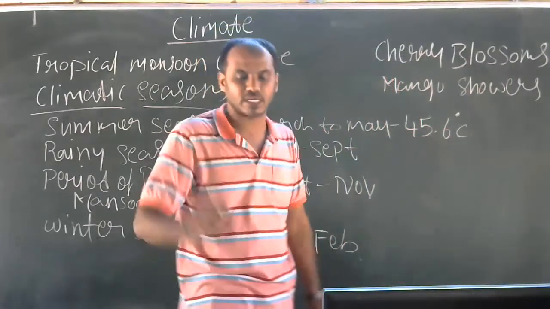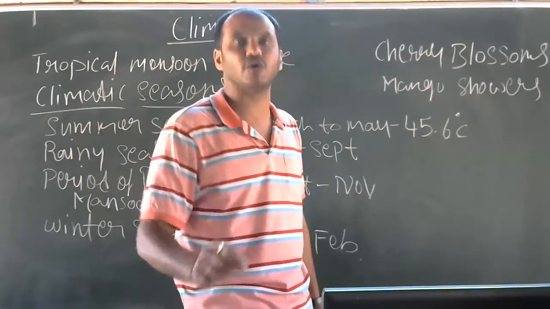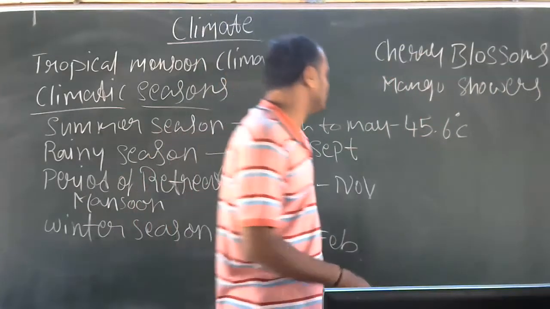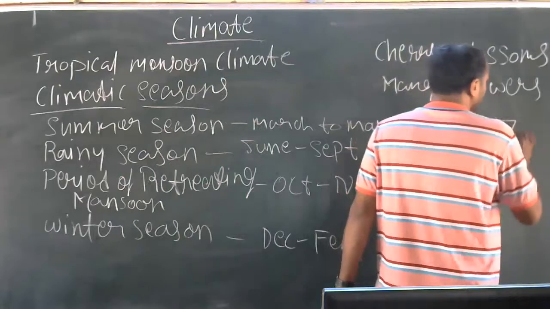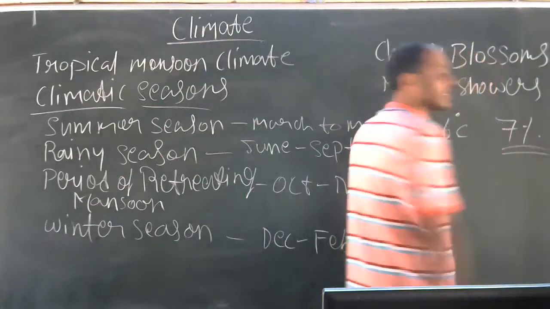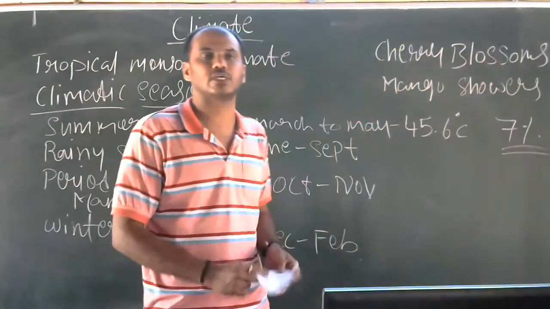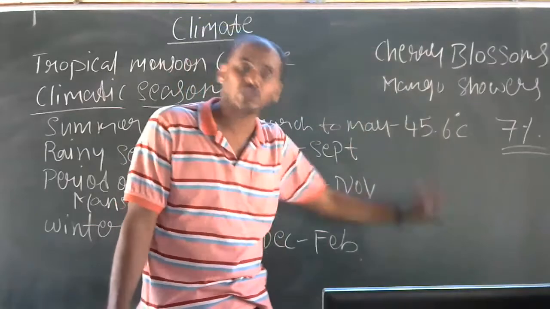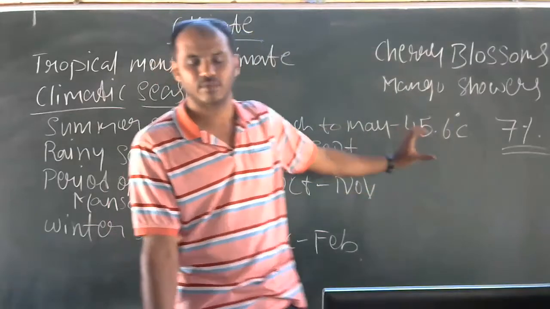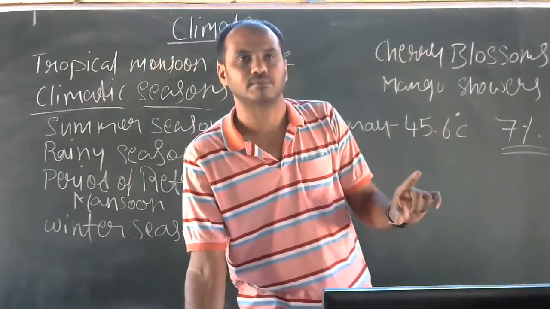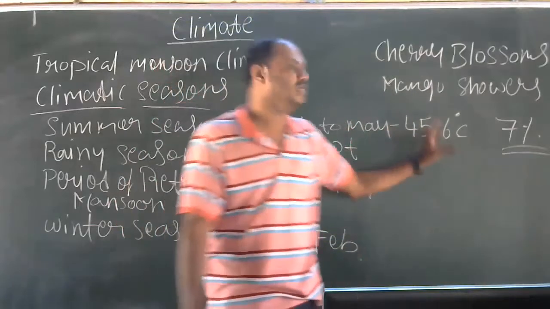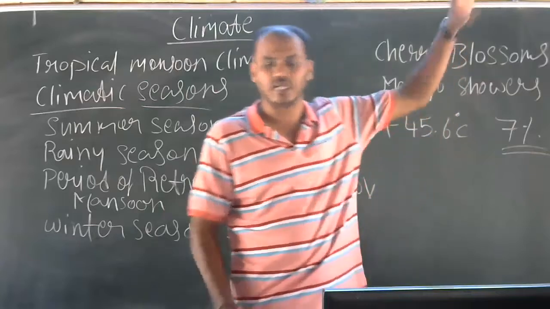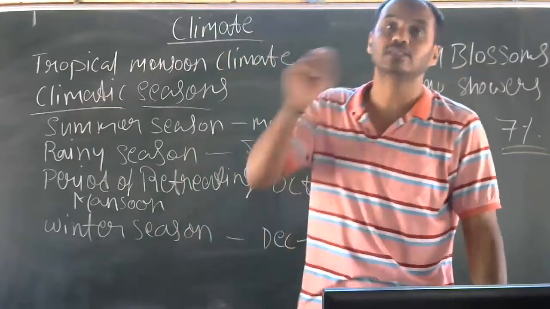About 7% of the annual rainfall we can see in the summer season. How many percent? 7% of annual rainfall. In 100%, only 7% of annual rainfall, the summer rainfall or the conventional rainfall, we can see in the state. Only 7%. So this is regarding the summer season.